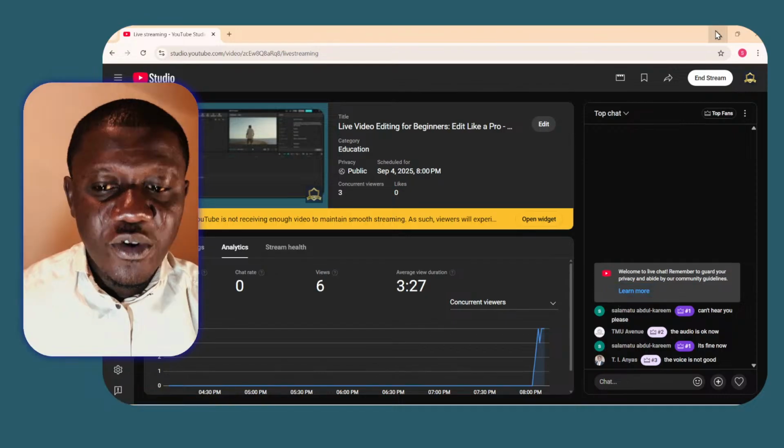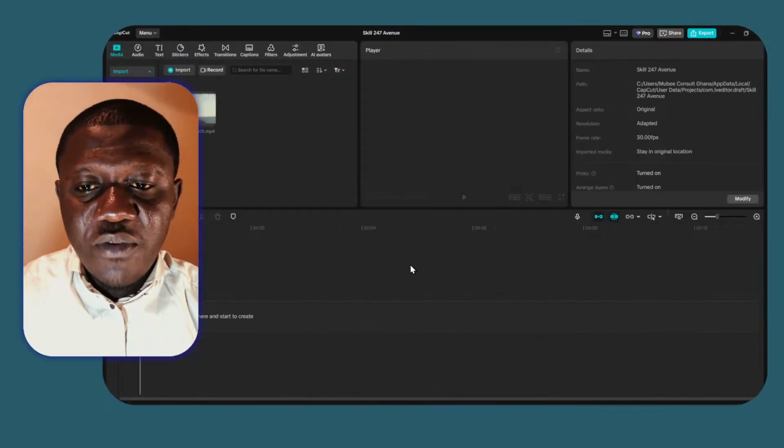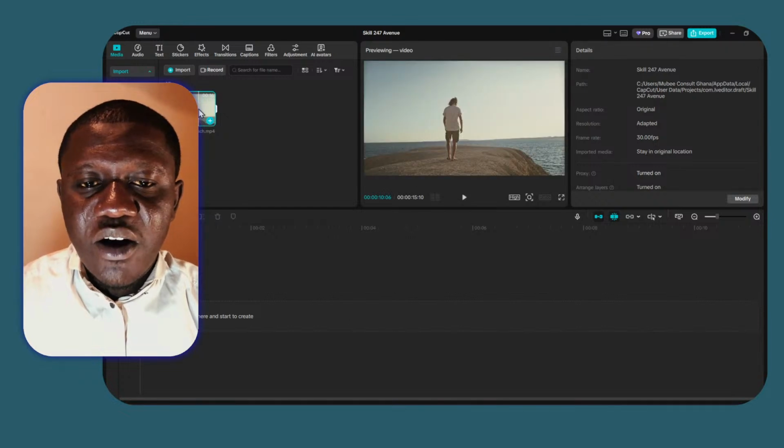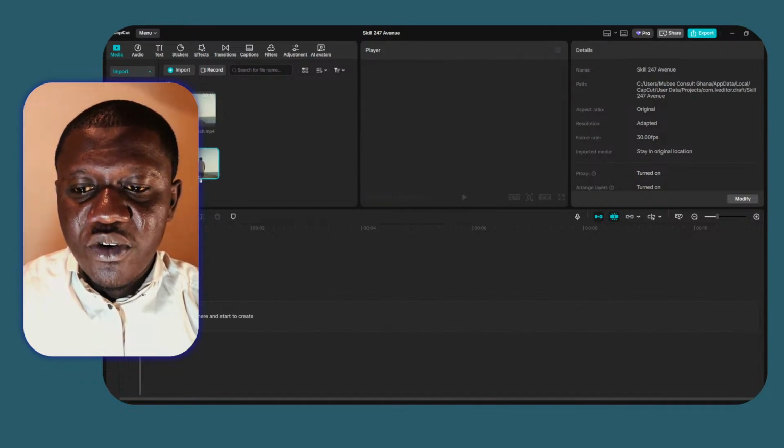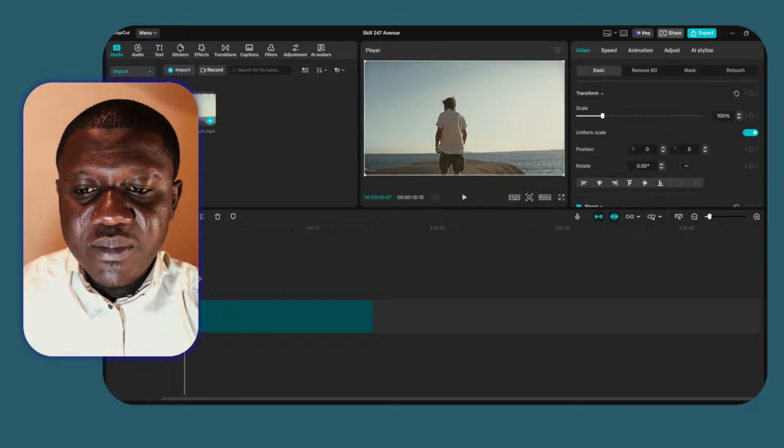Just by tapping on this effect, you pull out tons of effects that you can utilize in your video editing, and these effects are endless in CapCut. So let's move back and select one effect that we want to use. Let's assume I want to use this effect. After selecting it, I position my axis to the area where I want to place it, then click on the effect and drag it to the spot.